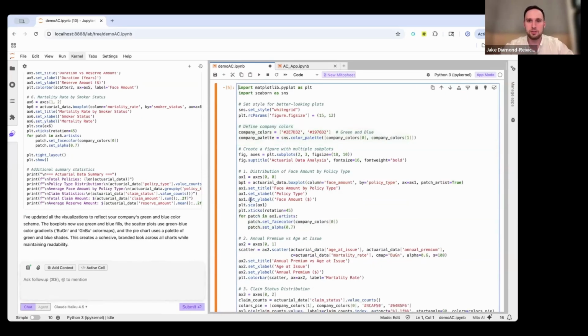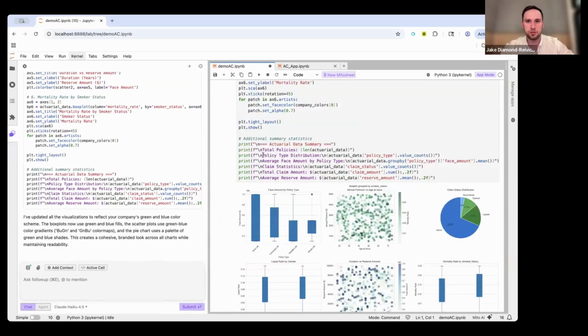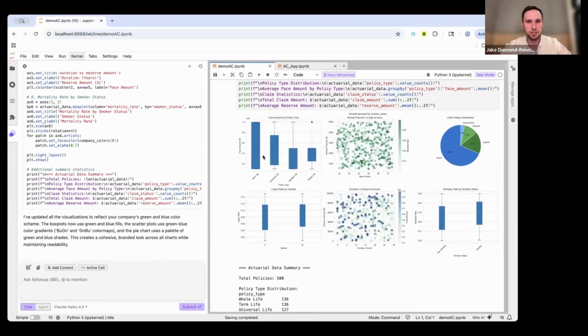And so I'll run that. Cool. Here are our new charts with the specific colors in mind. I could download these as a PDF, or I could make them an image in a slide deck or an email or something. You can tell the AI to do all of that, and it can download it right to your local computer. Any questions about some of this visualization creation we were going through?